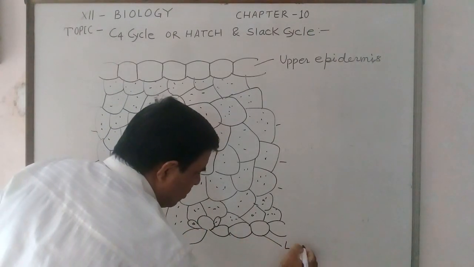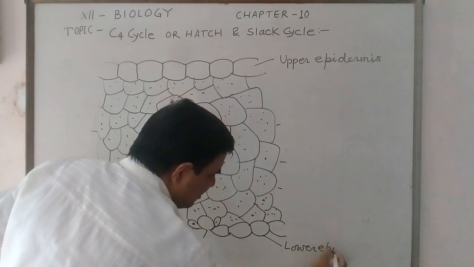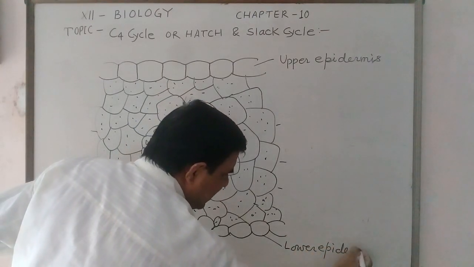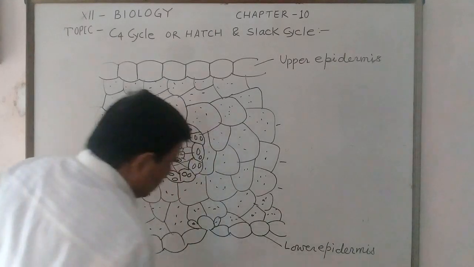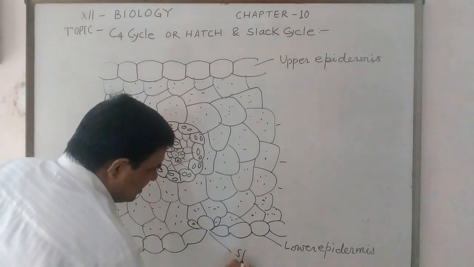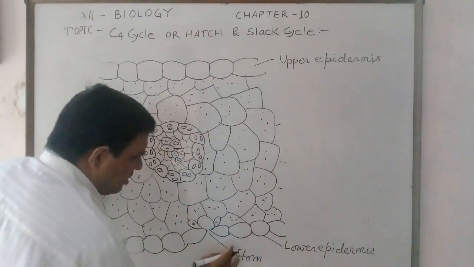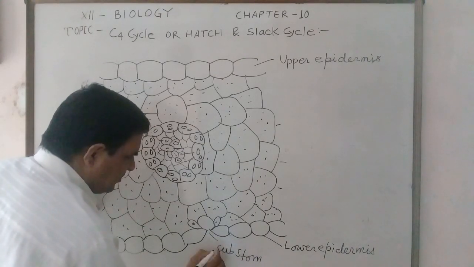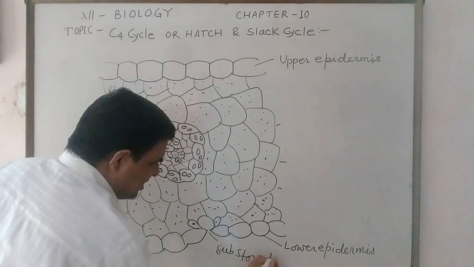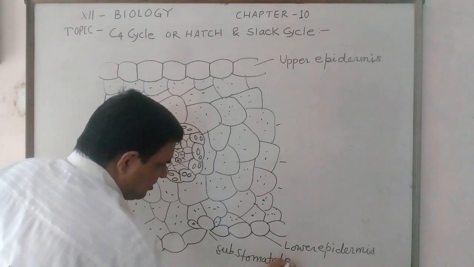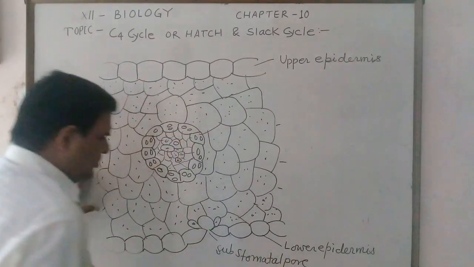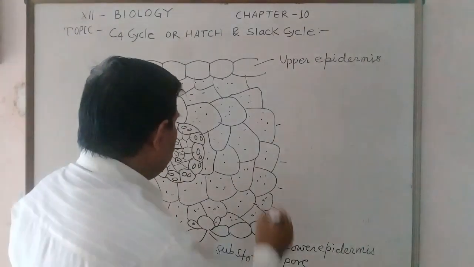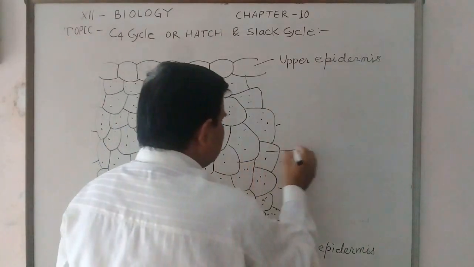This is the lower epidermis, which has a small pore called the stoma, or the substomatal pore.